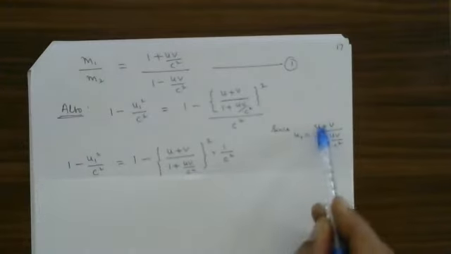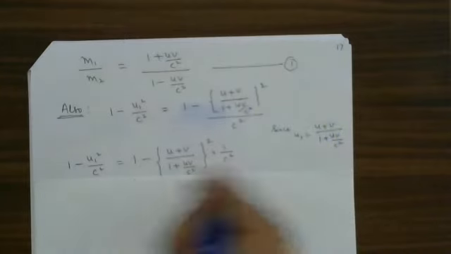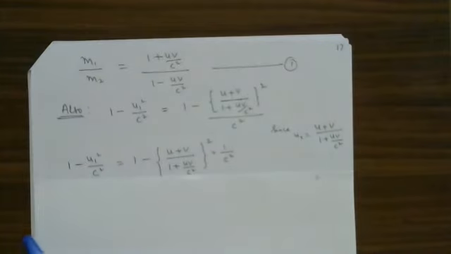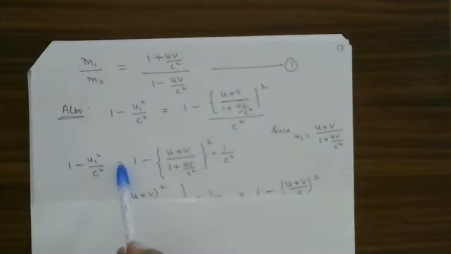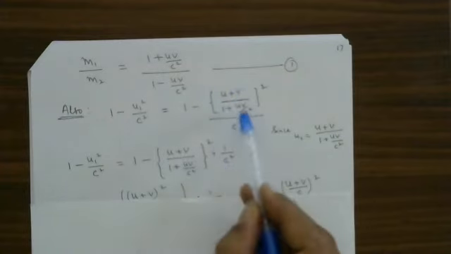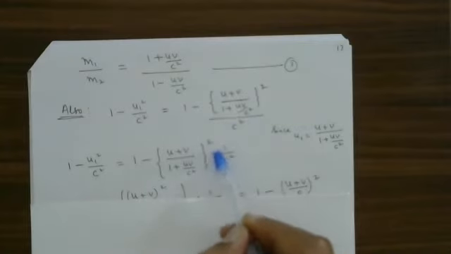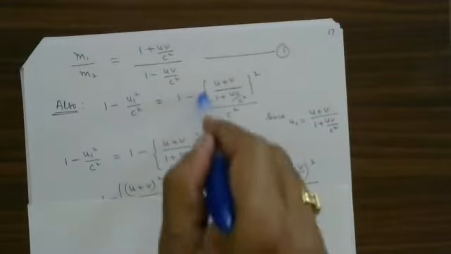Since U1 is equal to U plus V divided by 1 plus UV divided by C square, that squared, therefore this value is equal to 1 minus U plus V divided by this, multiplied by 1 by C square. This one whole divided by C square is there. Instead of that, I wrote 1 divided by C square, multiplication sign. This and this are one and the same. They are equal to each other. Therefore,